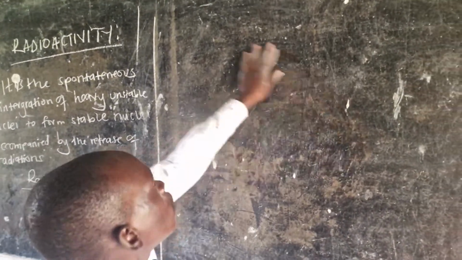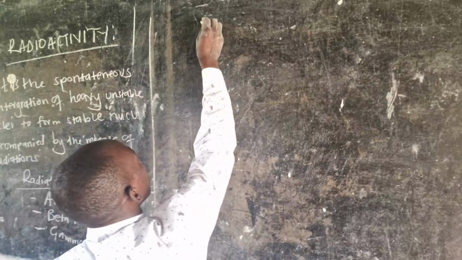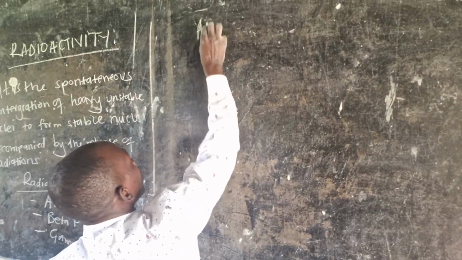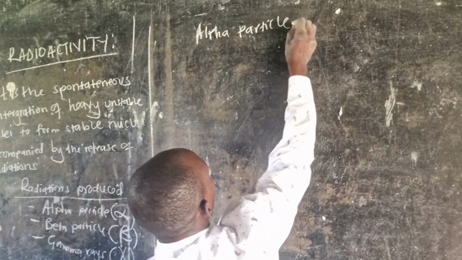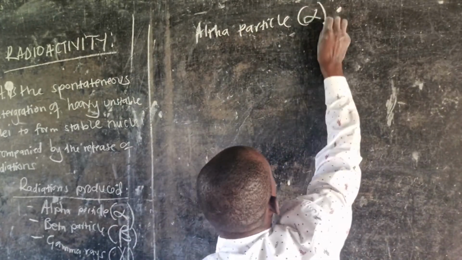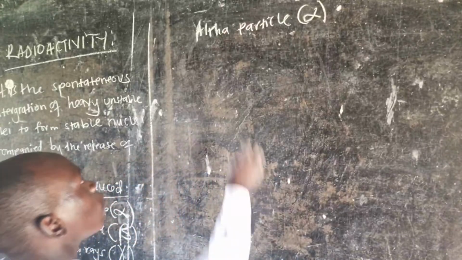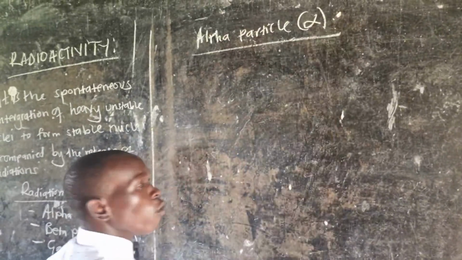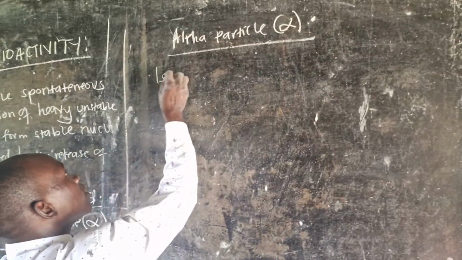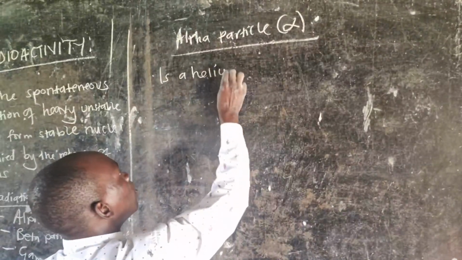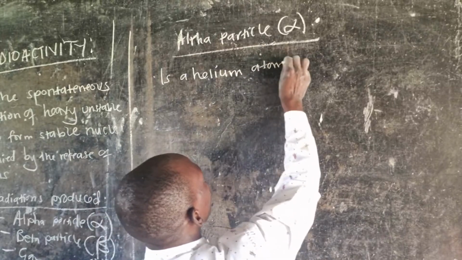Okay, let's briefly look at an alpha particle. An alpha particle is written like that, alpha. Now, an alpha particle is a helium atom.